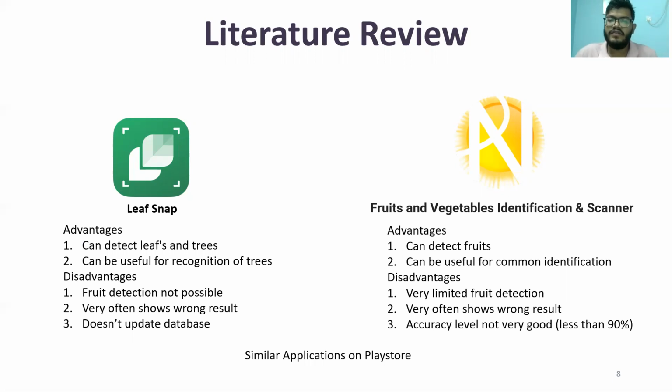The advantage of this application is that it can detect fruits, but only common ones like apples and pineapples. The number of fruits was very limited, and it cannot detect all kinds of local fruits, or learn by itself, since it does not use deep learning algorithms.